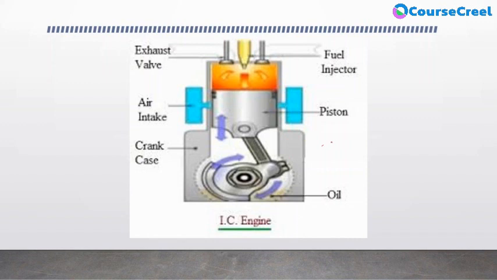This is one cylinder of the engine. Initially, during starting, the fuel is injected from the fuel injector, and because of the compression by the piston, and if we are considering a petrol engine, a spark plug is also situated in this cylinder.